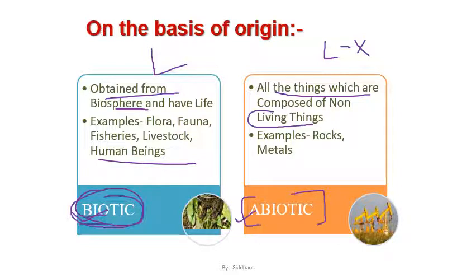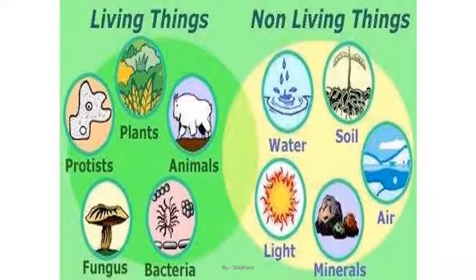From nature we are getting, and they are non-living: rocks, metals, soil, mountains, plateaus, water. These are all part of what? Nature. But at the same time, they are not having life in it, so they are abiotic. Some of the examples you can see: living things, you can see plants, protists, which are microorganisms, animals, bacteria, fungus.